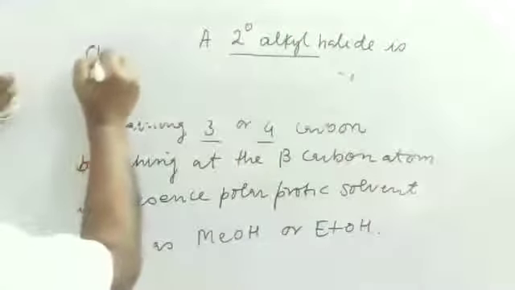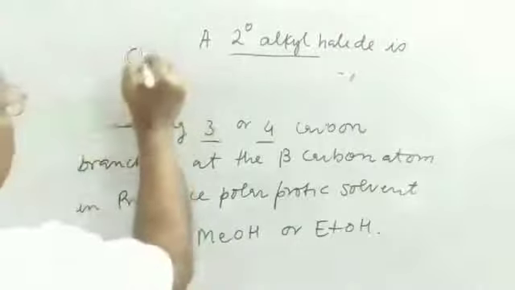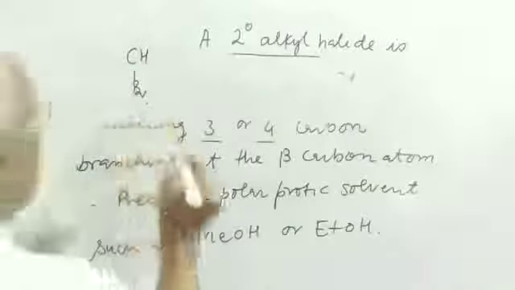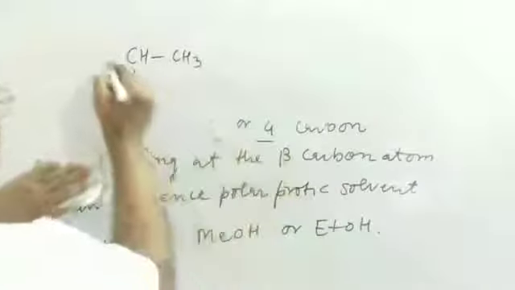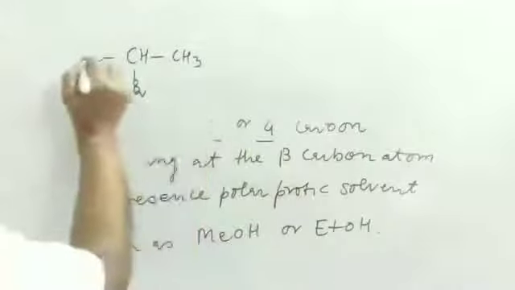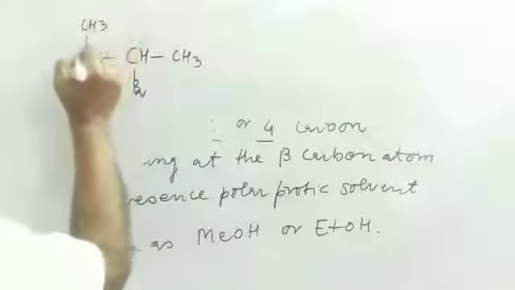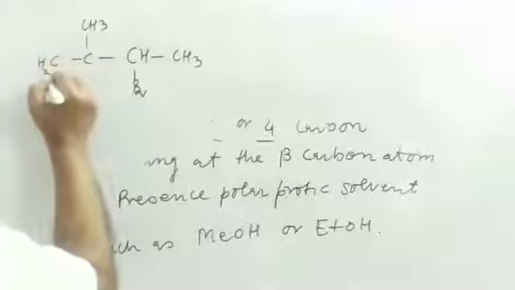This is CHBr. You make it secondary, CHBr. This is CH3. And on this side, you take CH3. You can take H or you can take CH3. So you start with CH3, better to write here.